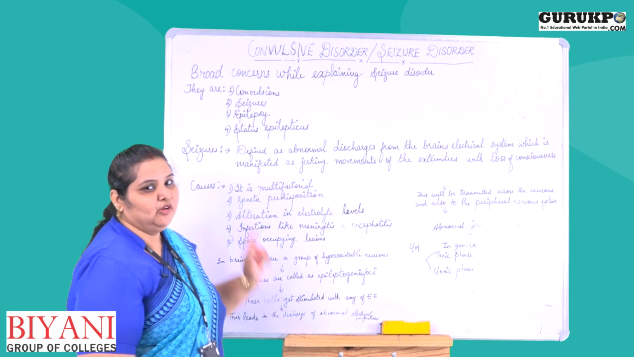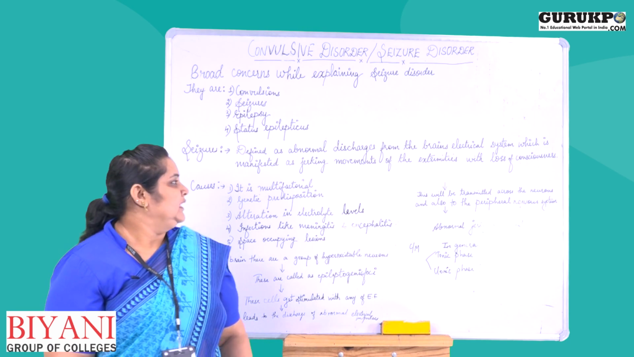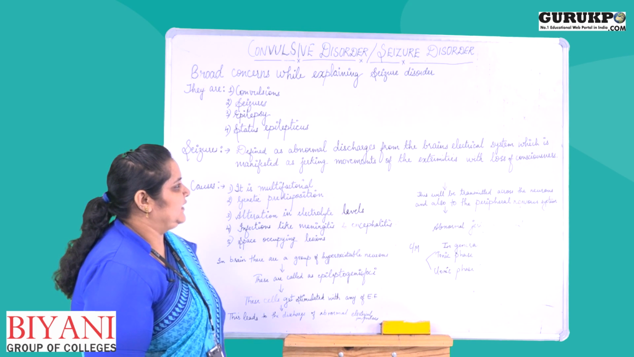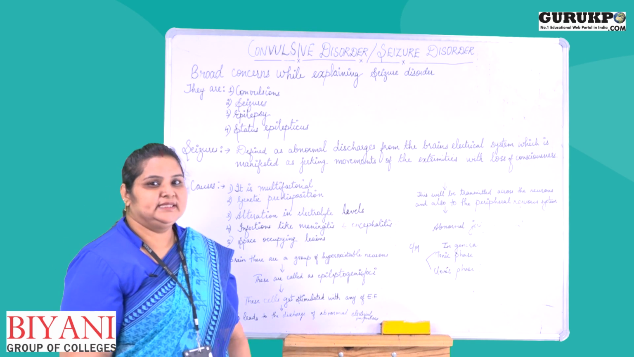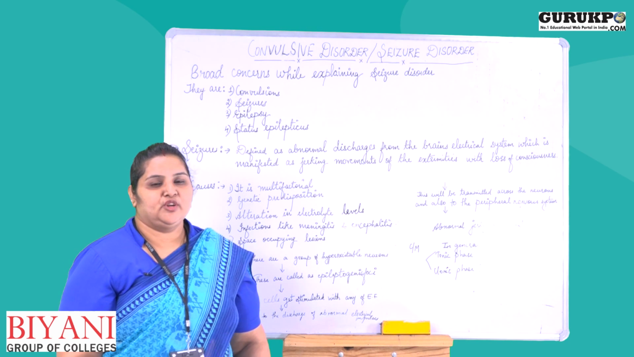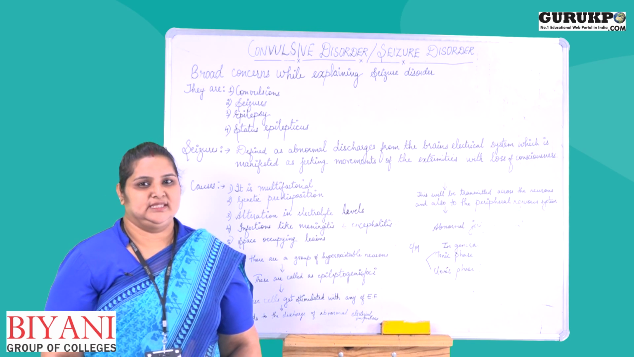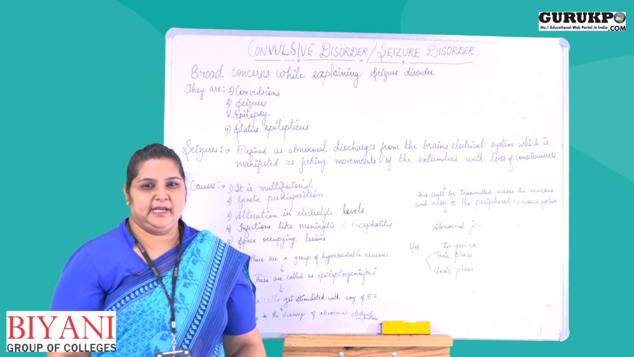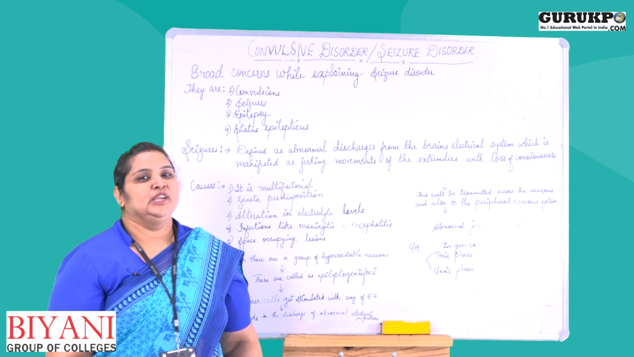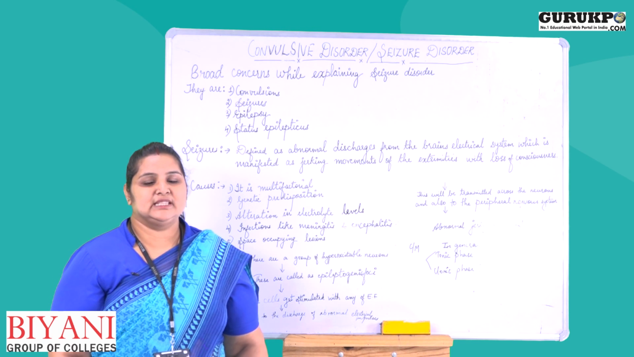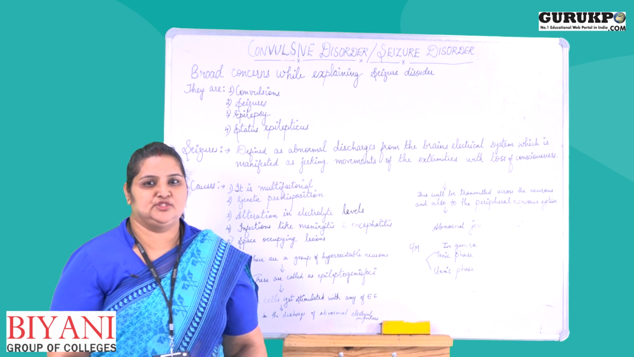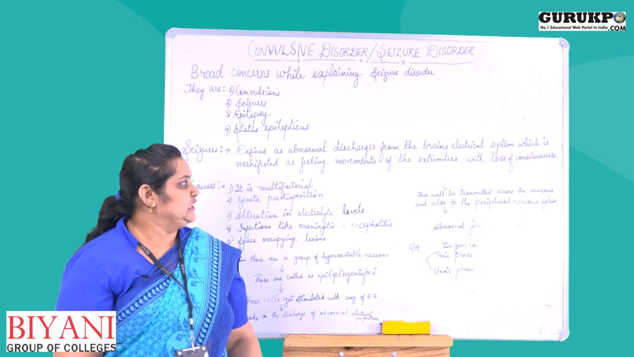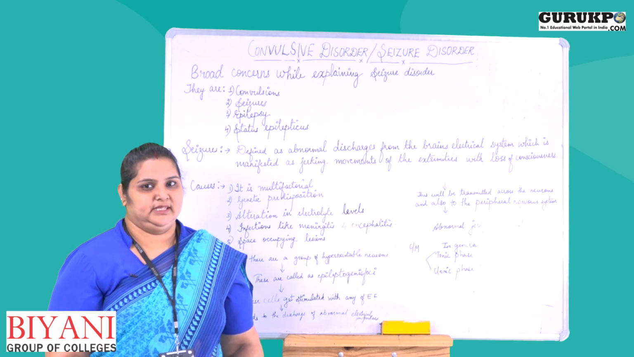Now, I will define the seizure. Seizures are defined as abnormal discharges from the brain's electrical system, which are manifested as jerking movements of the extremities with loss of consciousness. That is, abnormal discharges from the brain which show clinical manifestations such as jerking movements of the extremities as well as loss of consciousness.